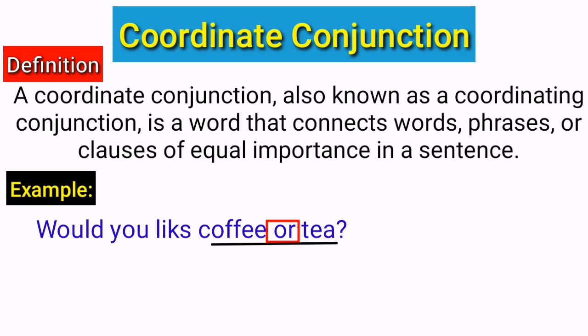Actually, as you know, coordinate conjunctions are used to join any two elements of equal grammatical rank. This means that they can be used to join elements that are nouns, verbs, adjectives, adverbs, phrases, or clauses. In this case, the word "or" is used to join two nouns.